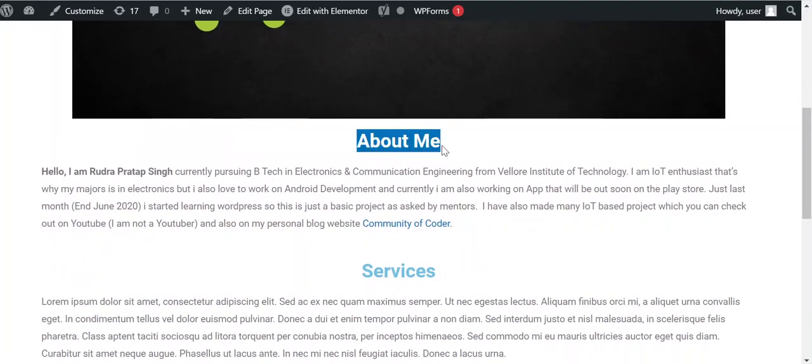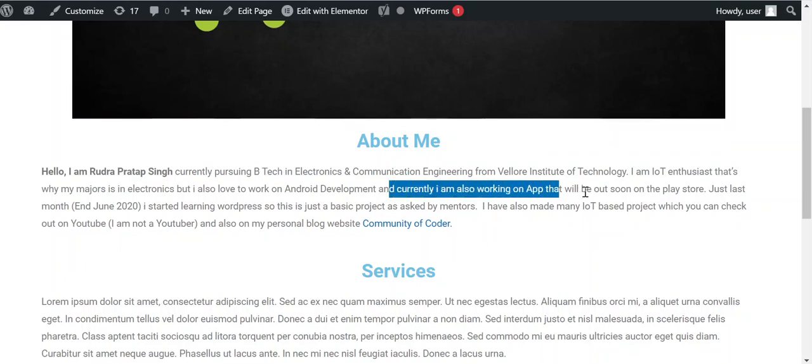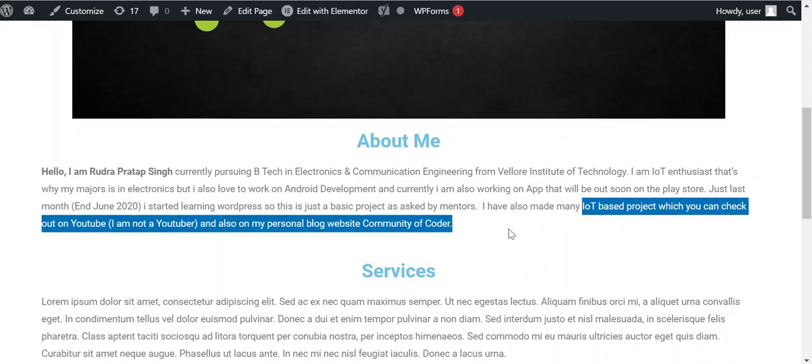Coming to the about me section, my name is Ruth Pratap Singh and I am from the BTech ECE branch. I am studying at VIT. I am an IoT enthusiast. I've made many projects on IoT that you can find on my blog website, Community of Coders. I am also working on an Android development project that will be out soon on the Play Store. If you want any help with my projects, you can check out my website.